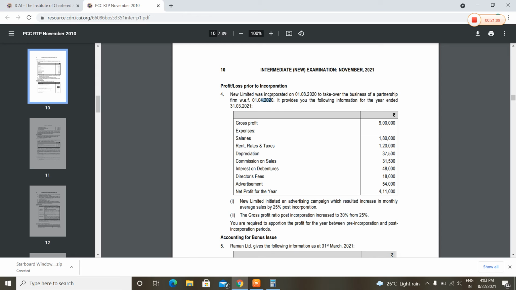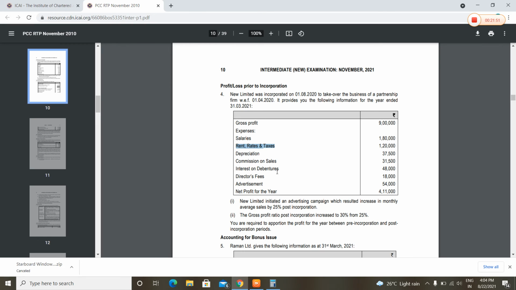GP we are given as 9 lakh, along with expenses. Salaries will be on time ratio. Rent, rates and expenses, 1,20,000, on time ratio.